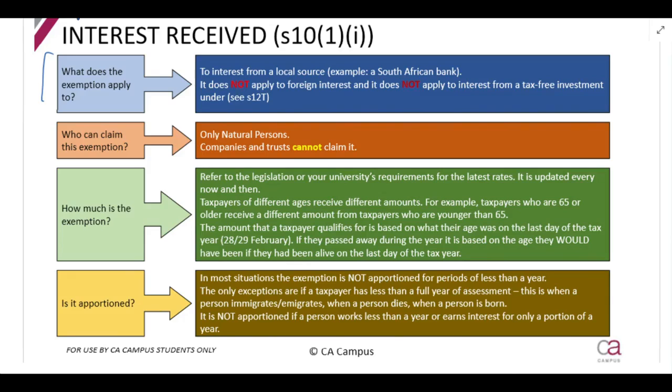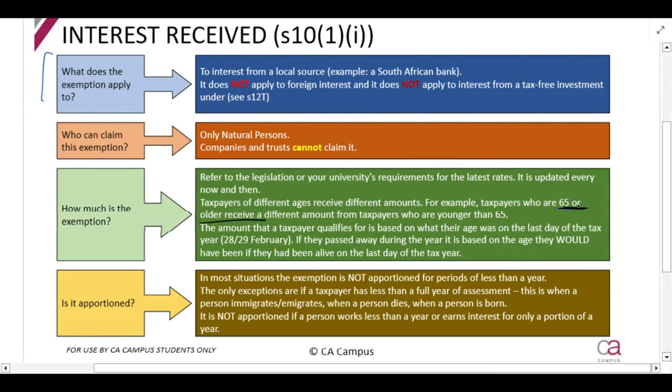Now, important also, this exemption usually differs depending on your age. Again, this is something that the government can change as much as they want. Most of the time, there's a distinction between taxpayers who are 65 and older and taxpayers who are younger than 65, but they can change it at any point in time and say, all right, now let's also have a distinction for taxpayers who are 75 or older, or 85 and older, whatever the case might be, or taxpayers who are 30 years and older. They can do whatever they want.